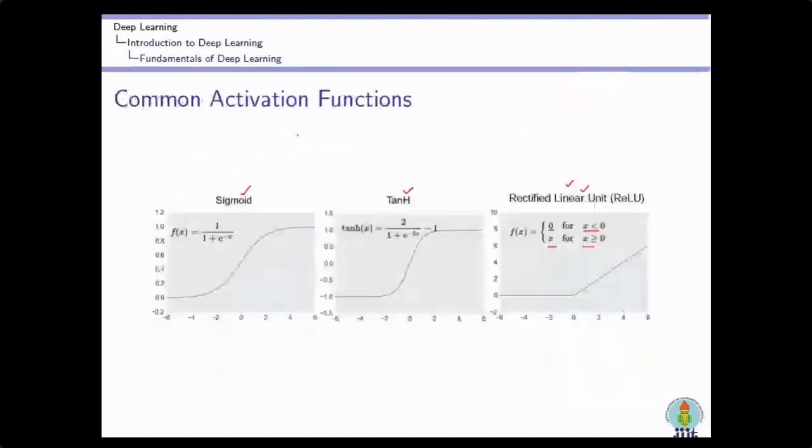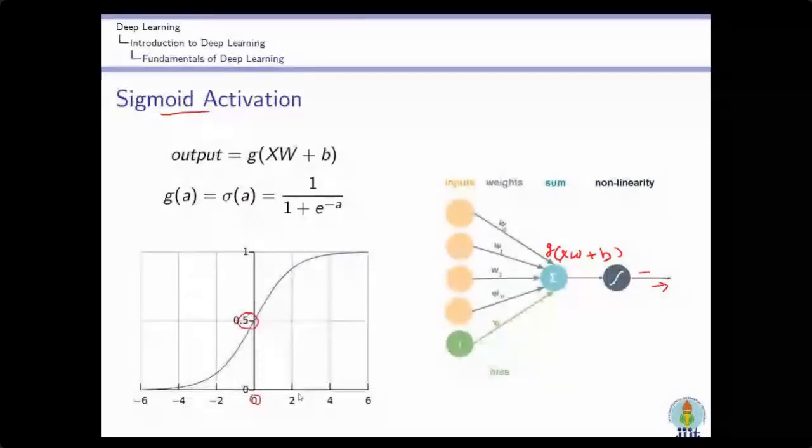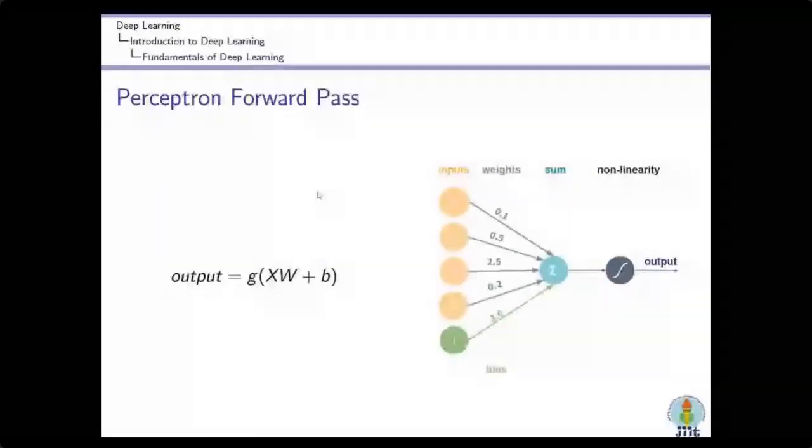Second, we have added bias. Now, what is the reason to add this bias? You will see here in this example, I am getting the 0.5 value at 0. But if I want this 0.5 value to be received at point 2, then for shifting this activation function, I have to add the bias.